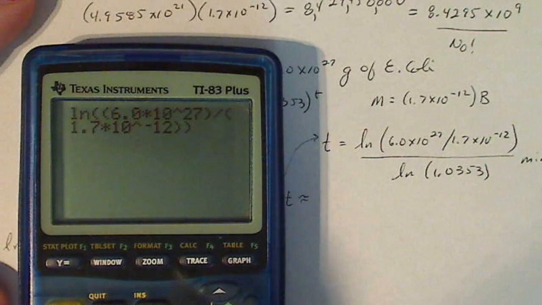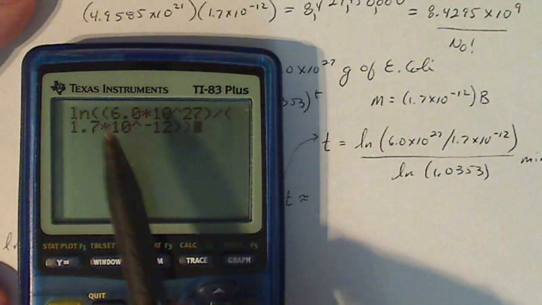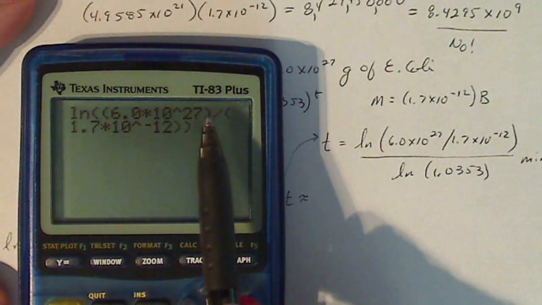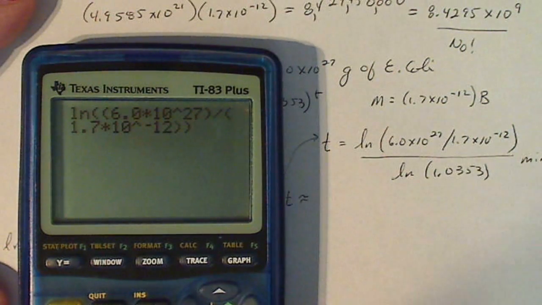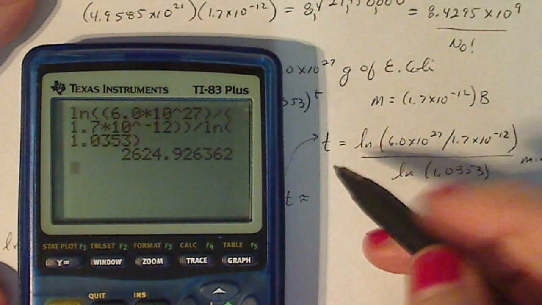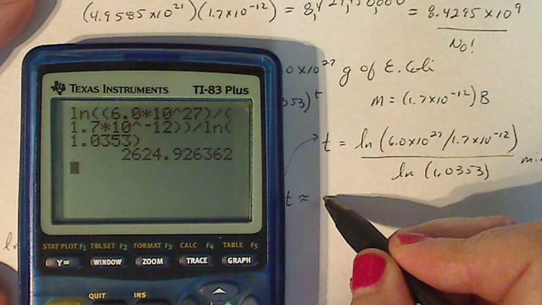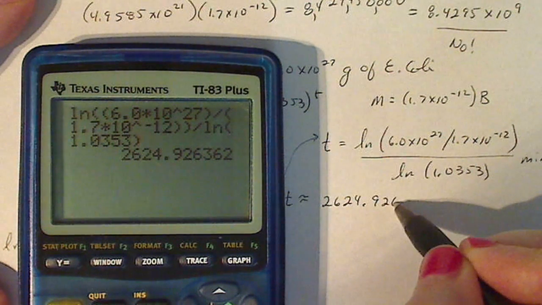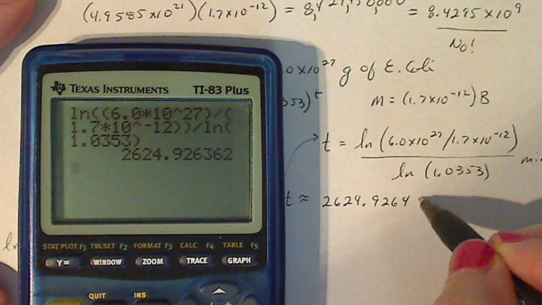Now that parenthesis there is to close off that parenthesis there. So that closes out that one, closes off that guy, that closes off that one. And then I'm going to divide by the natural log of 1.0353. See what number I get. So it turns out that t is 2624.9264 minutes.